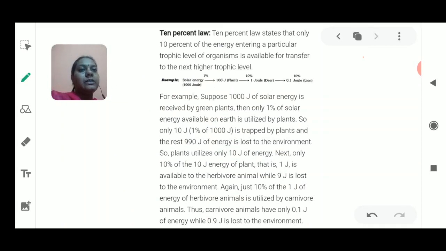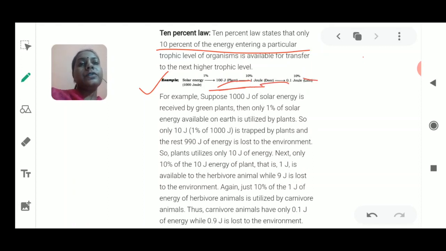Now the 10% law states that only 10% of energy is being entered in a particular trophic level from one trophic level to another trophic level. Here a very simple example is given, that 1000 joules of energy is being produced in the form of photosynthesis. Then what happens? Only 1% is going to transfer. Means 1% is being trapped and only 10% is going to be transferred to the next generation, that is to the deer.